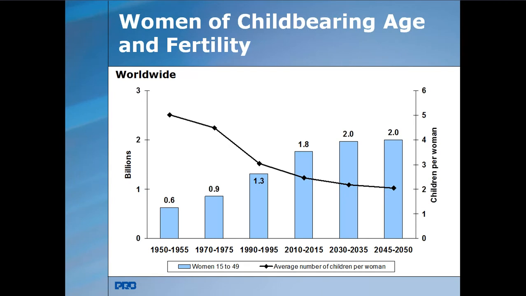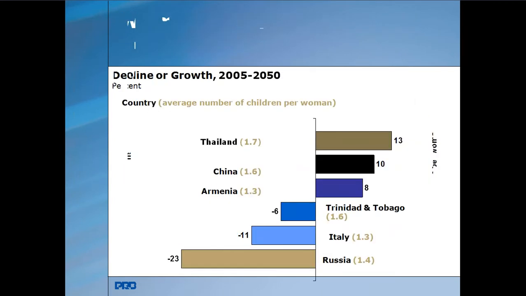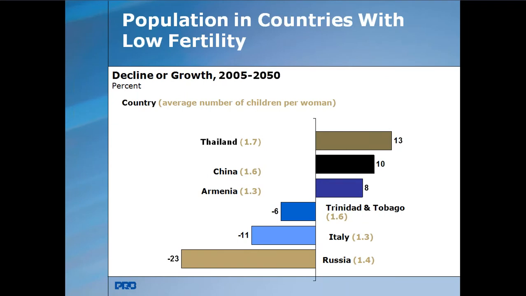That is the women of childbearing age and the fertility rate. Here, if you see the population in countries with a low fertility rate, we can observe the declining growth rate between 2005 to 2050. In Thailand it is 1.7, in China it is 1.6, in America it is 1.3, whereas Italy is in the minus stage. Trinidad, Italy, and Russia are all in the minus stage.